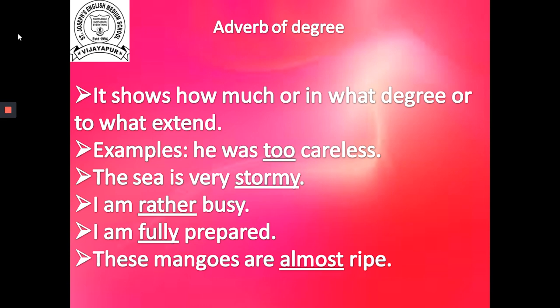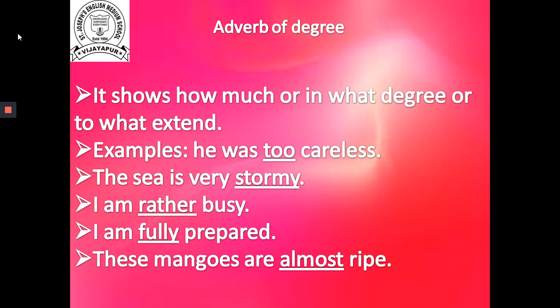It shows how much, or in what degree, or to what extent. Now let's see the examples.